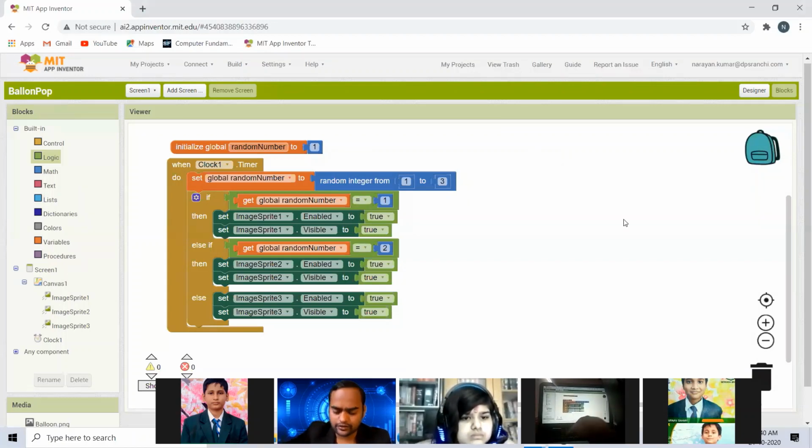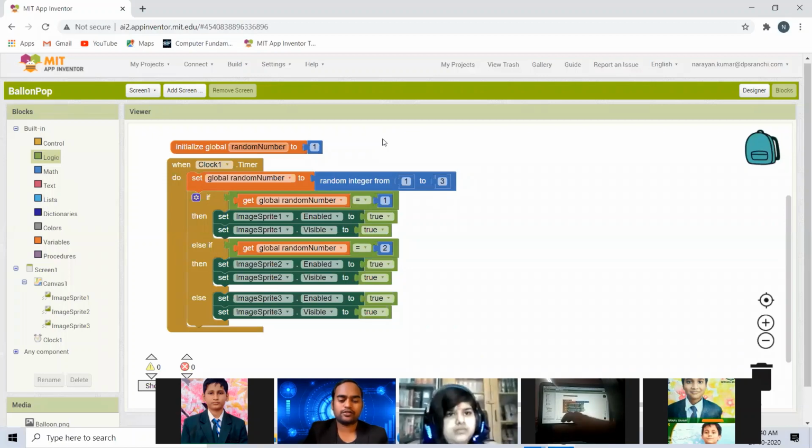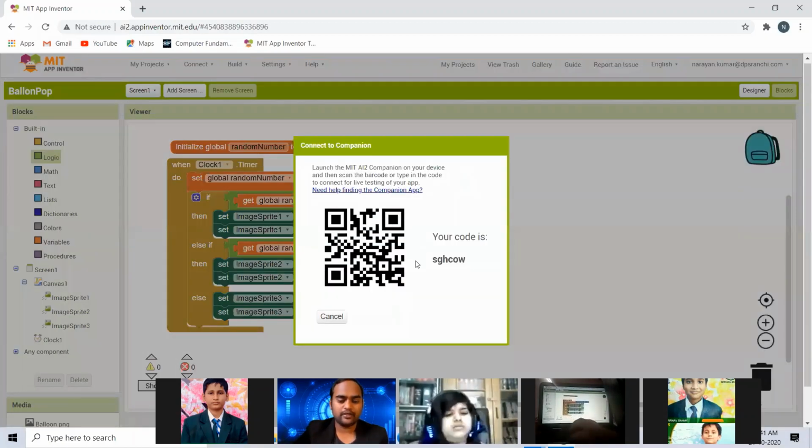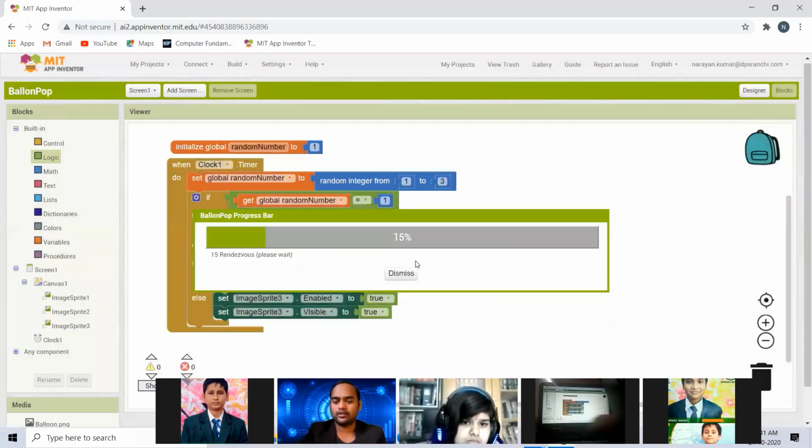Let me show you how your program is going to look like so far. I'm going to start my AI companion app and connect it to my companion, and I'll show you how it actually looks. It will take less than, I think, 10 seconds.